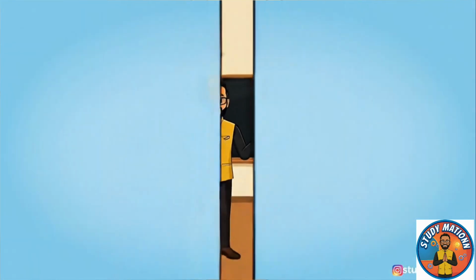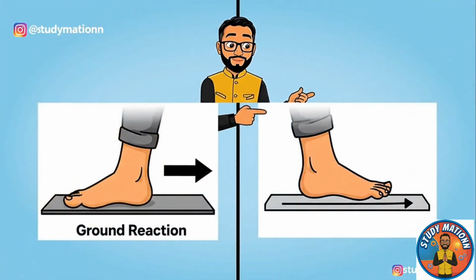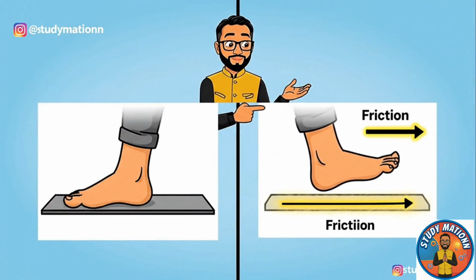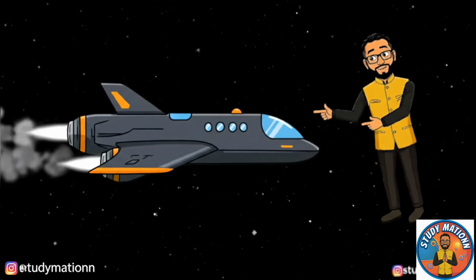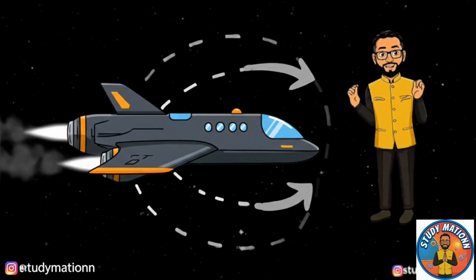Action is the ground's push on you. Friction helps you move along the surface. Thrusters push gas one way. The ship moves the other way equally.